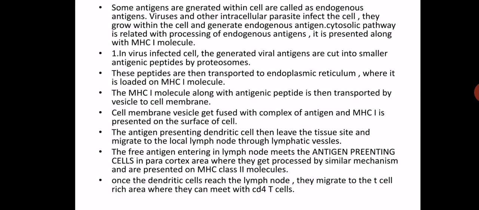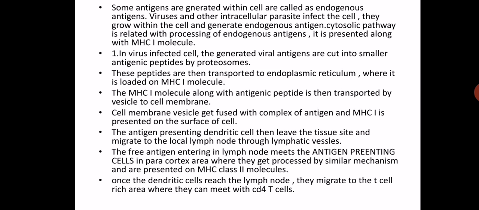Once the dendritic cell reaches the lymph node, it migrates to the T cell rich area. Which is the T cell rich area? The paracortical region in the lymph node. And they meet with the CD4 T cell there in the paracortical region.